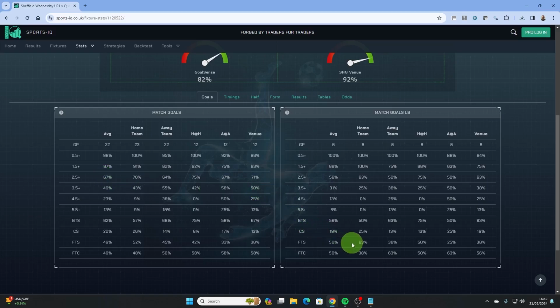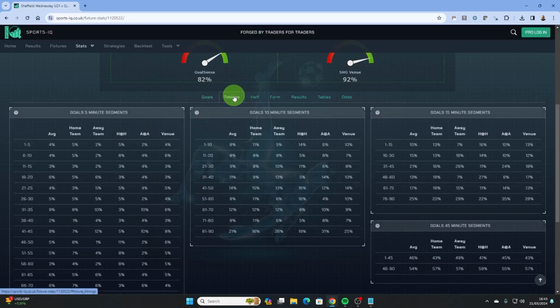Looking at the last 8 games, it looks like Sheffield Wednesday are scoring the first goal more often than they have done all season, 63% against 52%. Also conveniently, QPR have been conceding the first goal more often than their seasonal average, 63% against 50%. Maybe an opportunity to back Sheffield Wednesday and close the trade if they take the lead. I'm not suggesting you do this, just outlining something that the data is telling you.